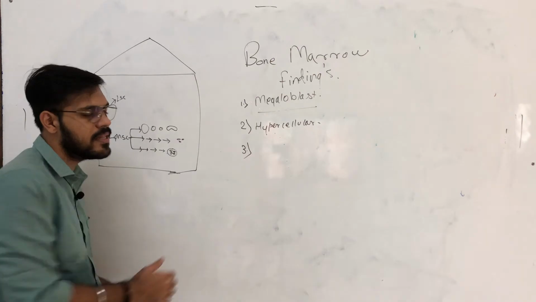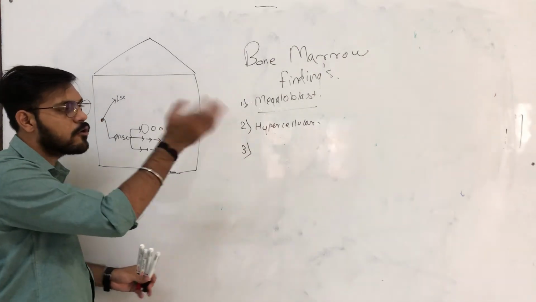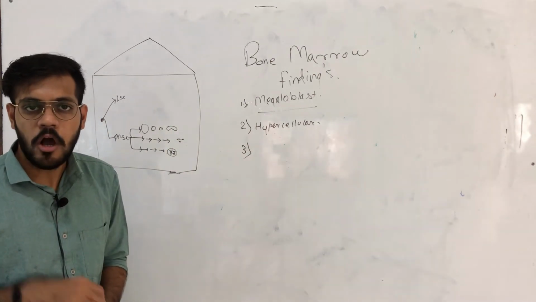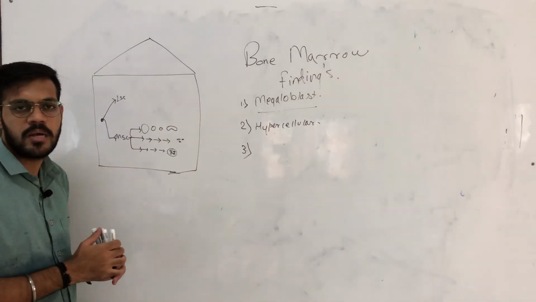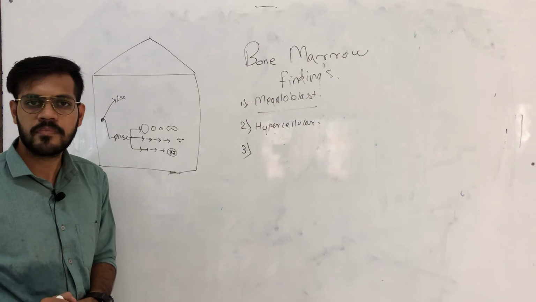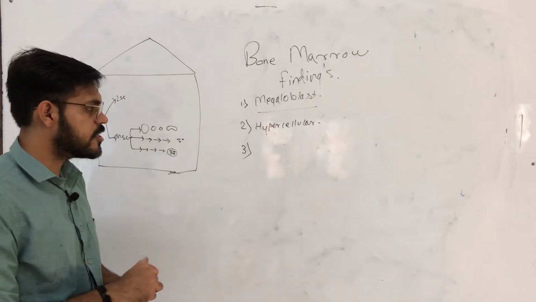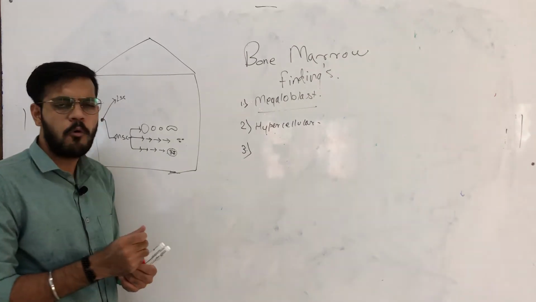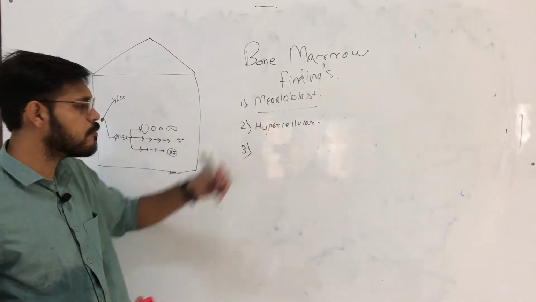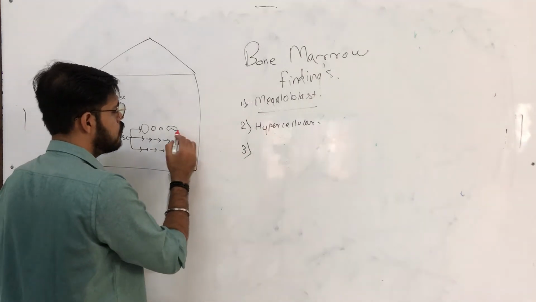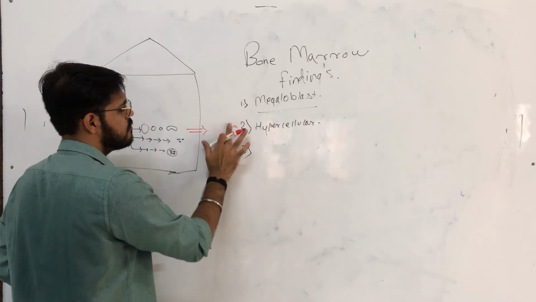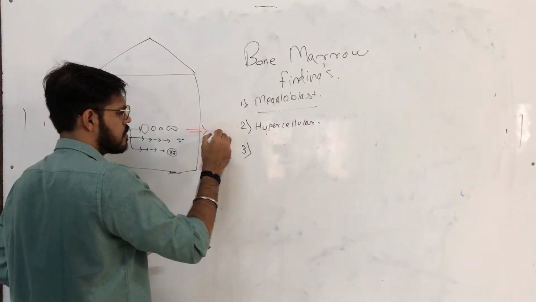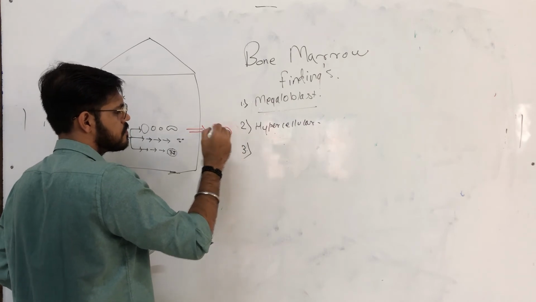As these are abnormal cells, they undergo apoptosis or phagocytosis in the bone marrow itself, and out of 100, only 10% of these megaloblasts are converted into matured RBCs.